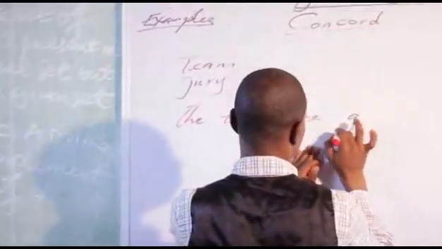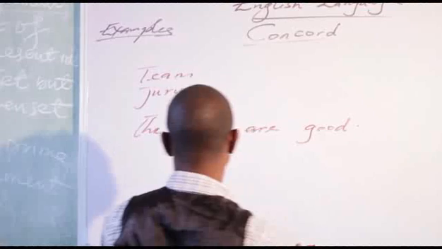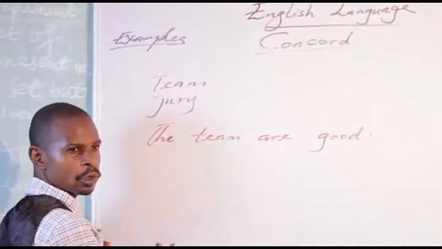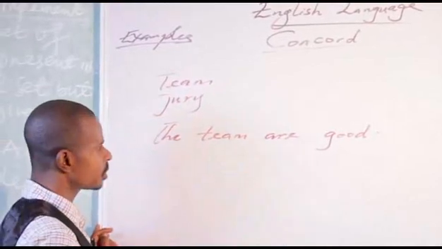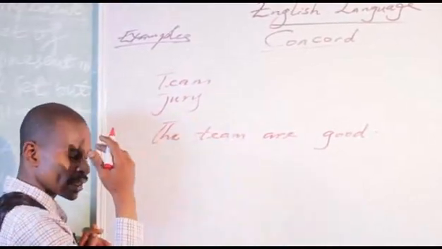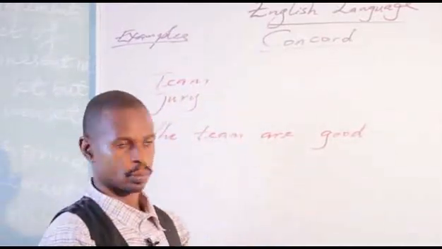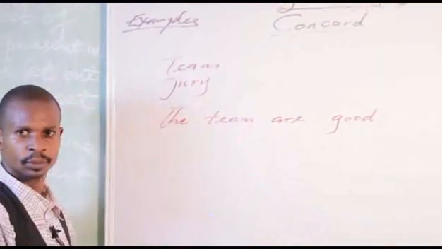The team are good. Now look at the word team. It looks like singular. But if I tell you that in sense it is plural, team means what? Group of people. The team are good.